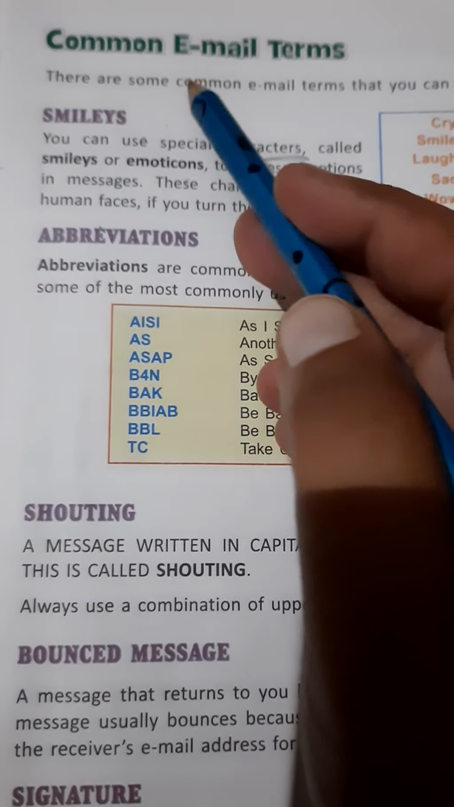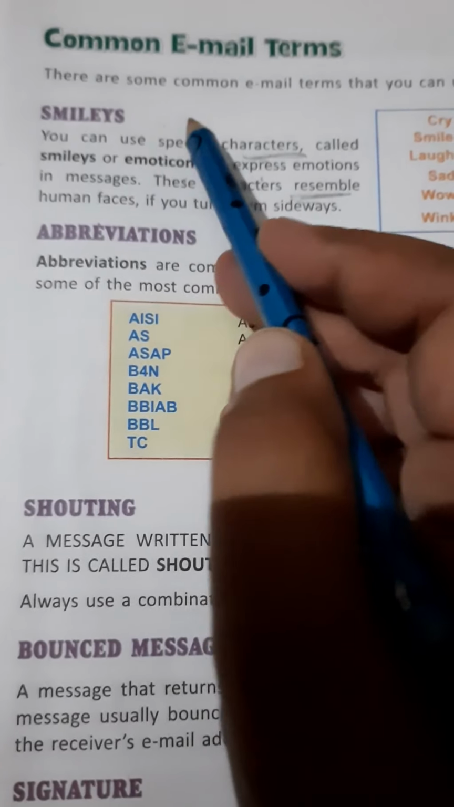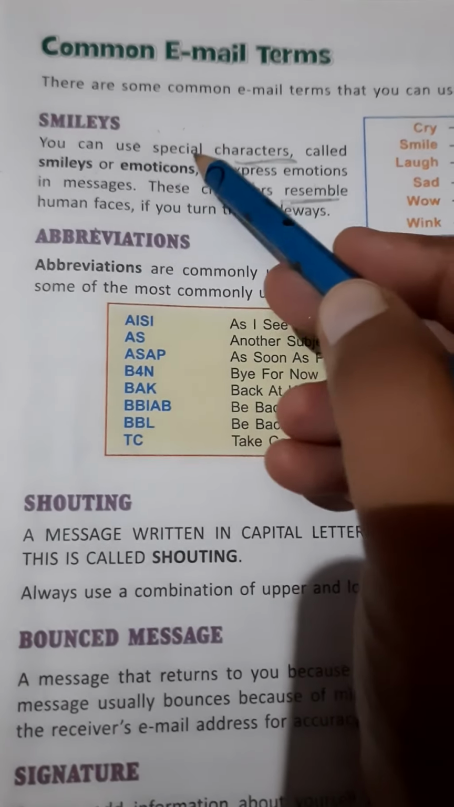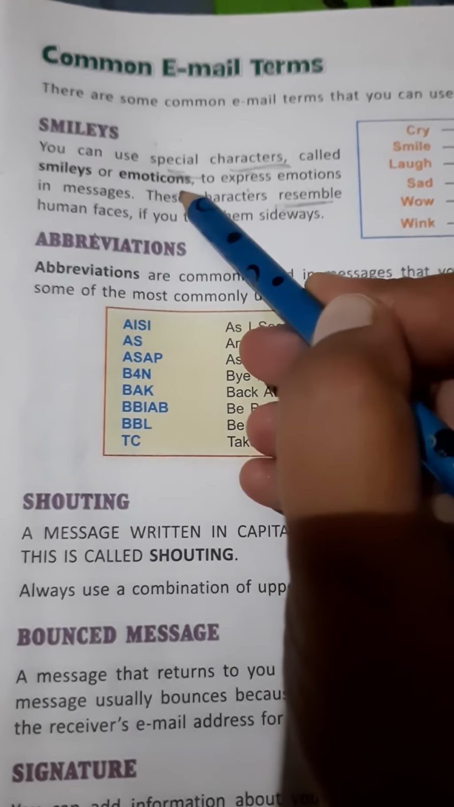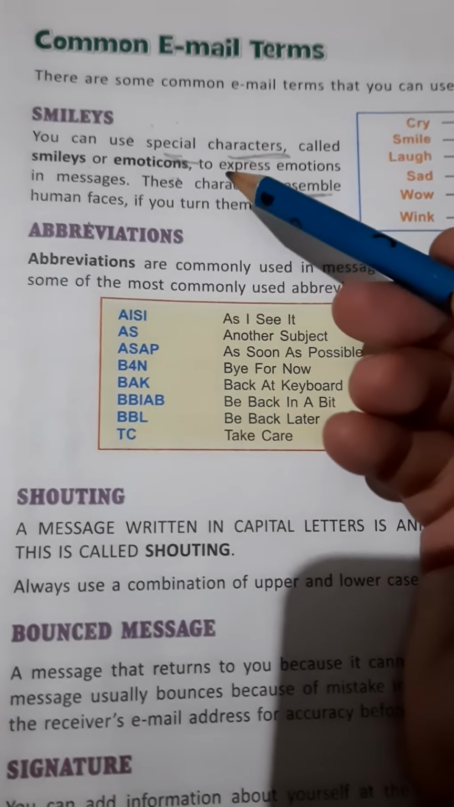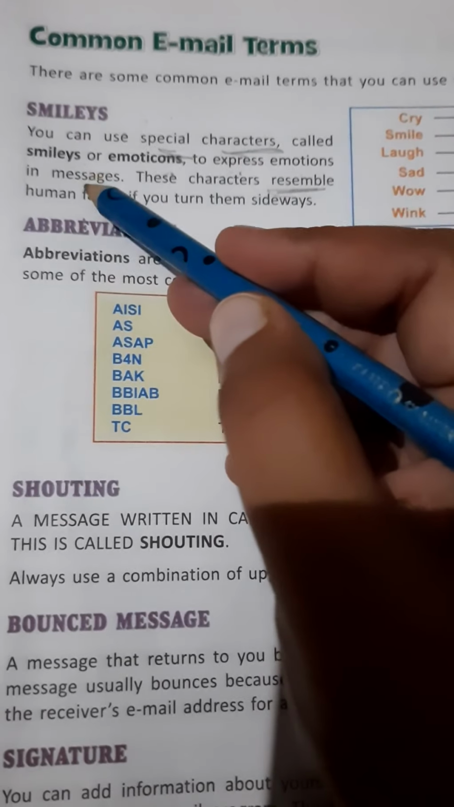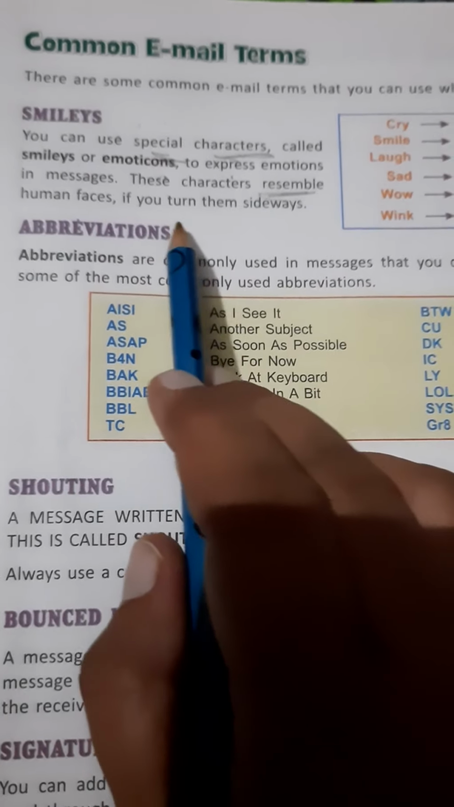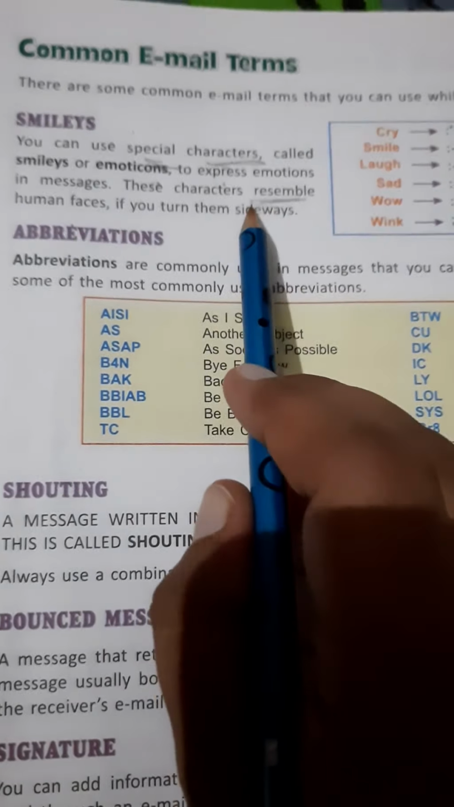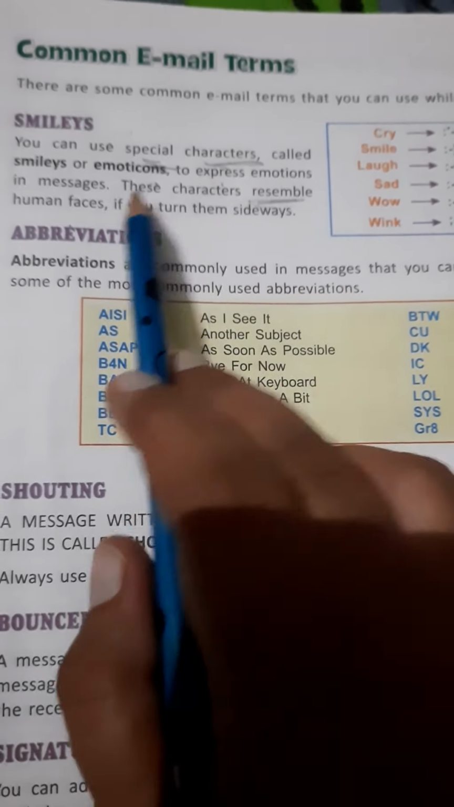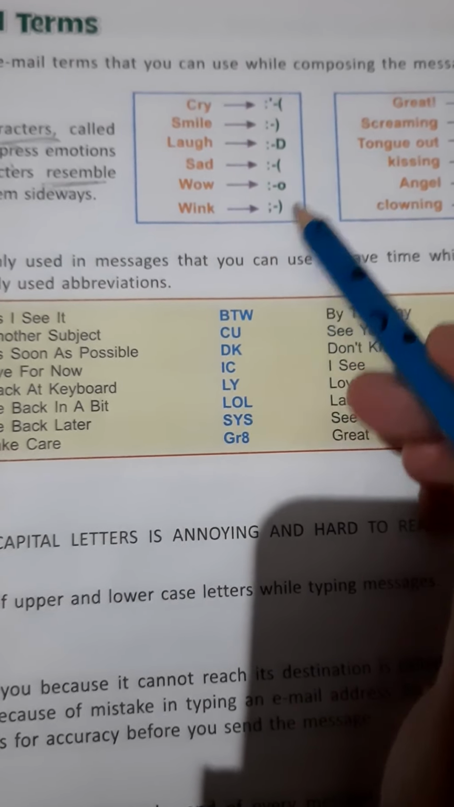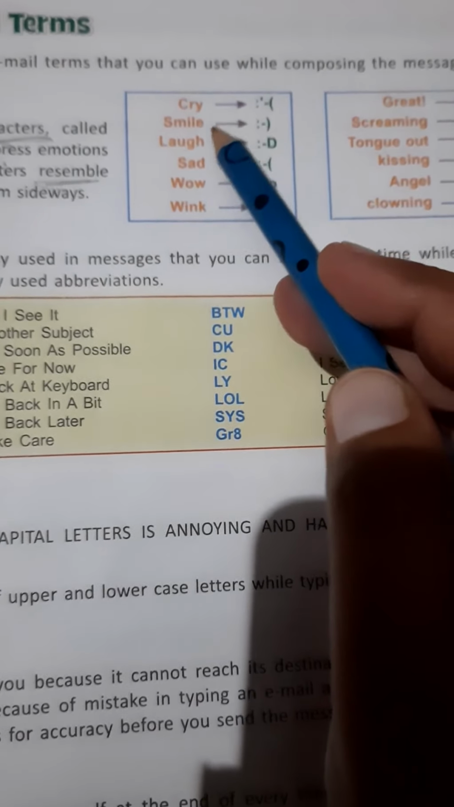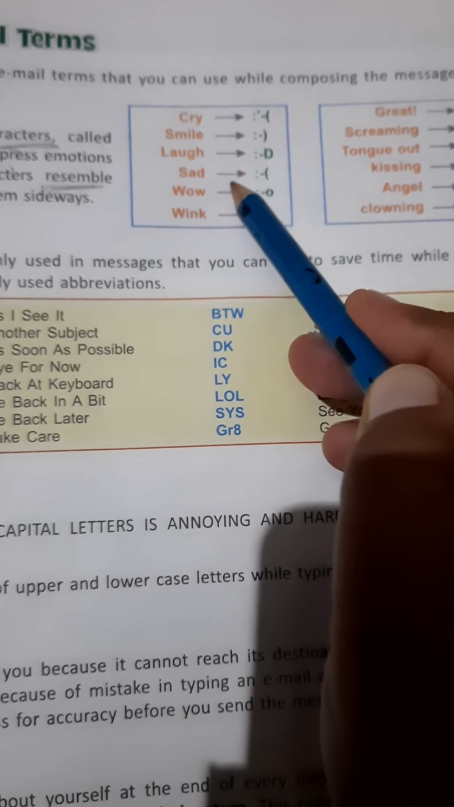Next topic is common email terms. First is smileys. We can use some special characters, which are called smileys or emoticons, to express or show feelings and emotions in a message. If you turn them sideways, they resemble, it means they are similar to, human faces. So these are the smileys. These smileys are used to express emotions or feelings in a message.